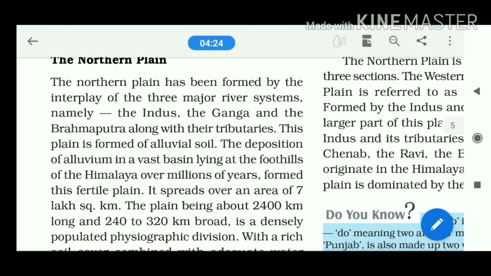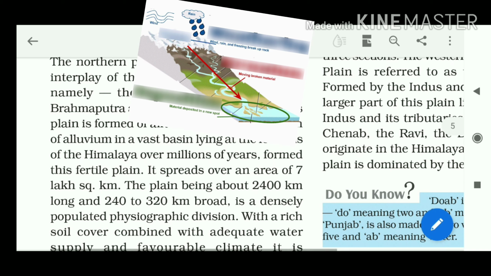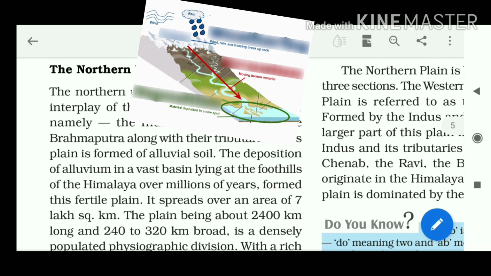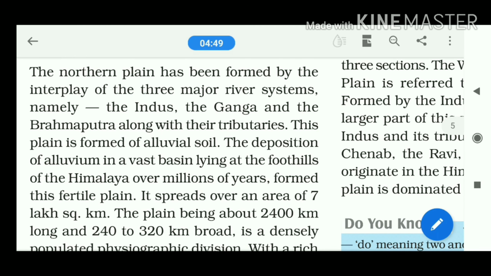We have already discussed in the earlier videos that due to tectonic movement, the plate movement, two convergent plate boundaries collide with each other, and that led to the formation of the Himalaya. That formation of the Himalaya is very useful for the development of this northern plain, because the Himalaya is the